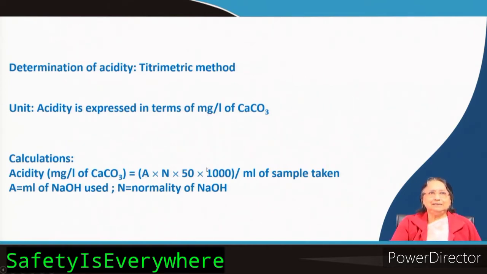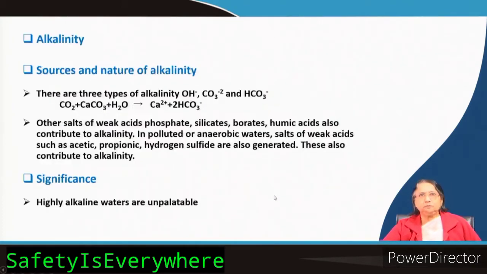So, it is a very simple formula in which N is the normality of NaOH, A is the milliliter of NaOH that you have used during your titration, and this is the milliliter of sample taken. Say for example, you have taken 100 milliliter, or if you have taken 200 milliliter. So, this is the milliliter of sample taken during the titration. So, this is a very simple calculation.